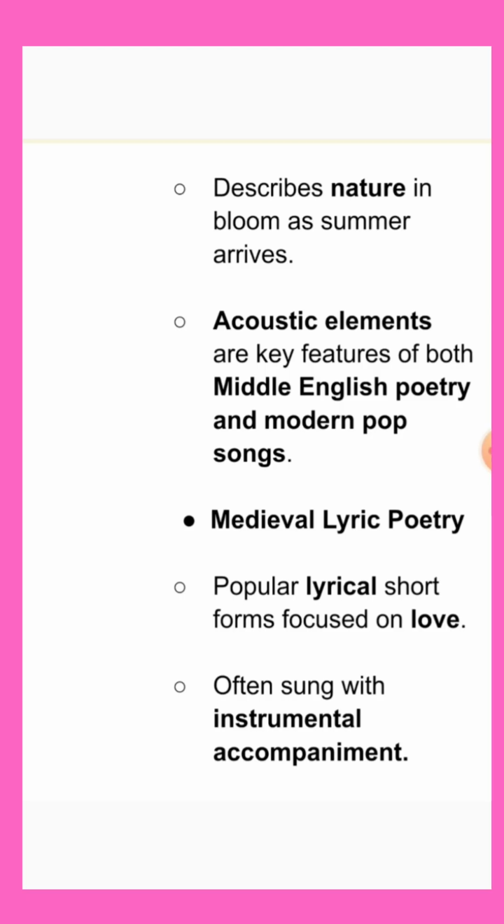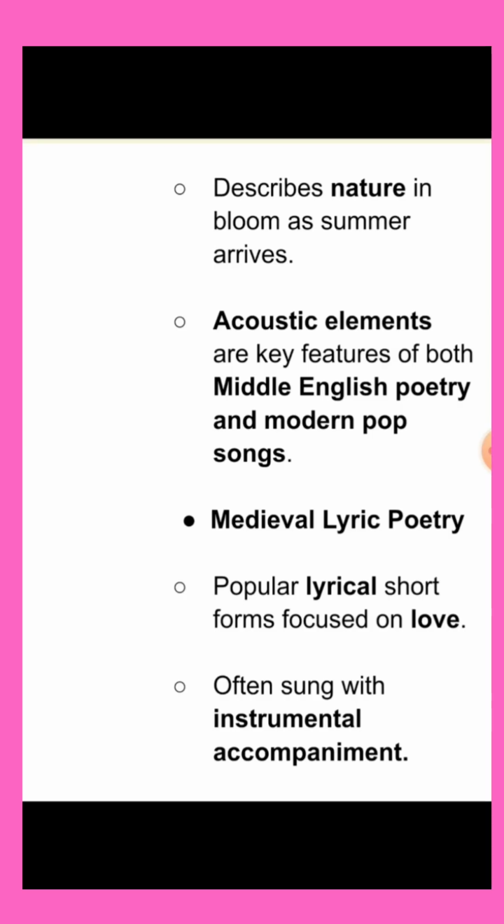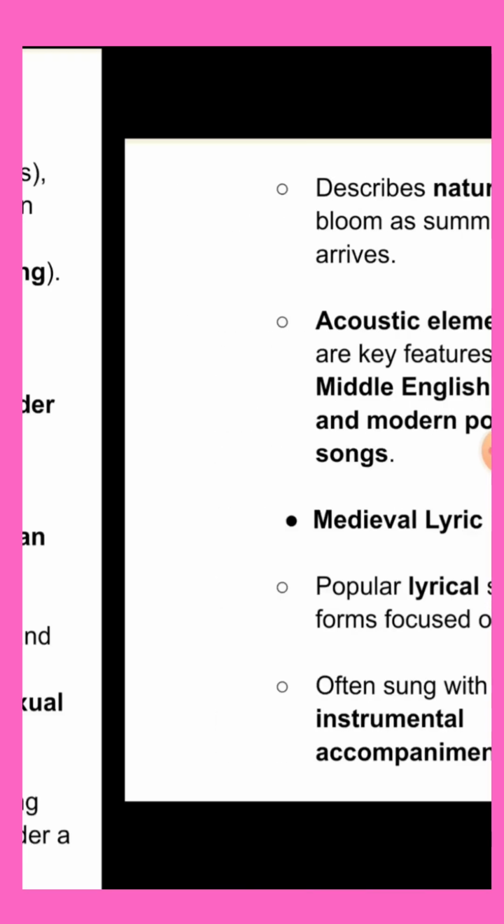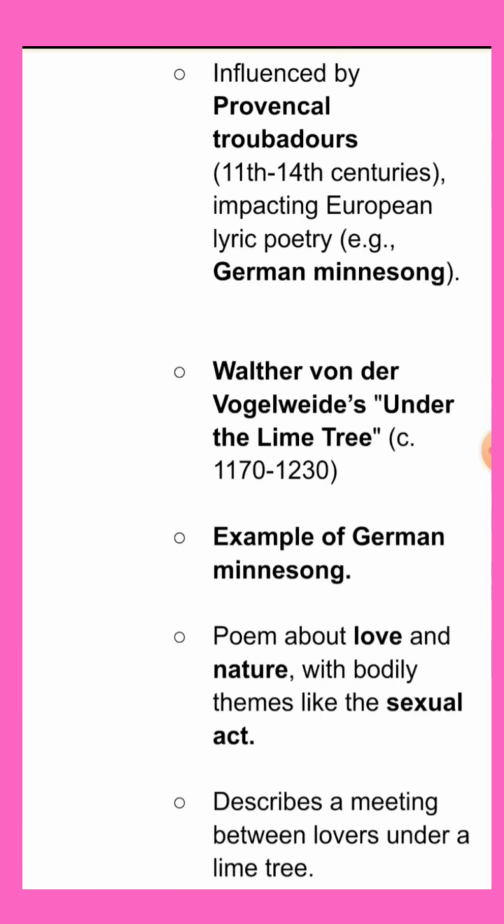When we see medieval lyric poetry, there we can see how the popular lyrical short forms focused on love. And they were often sung with instrumental accompaniment. And this lyrical poetry was influenced by Provençal troubadours.